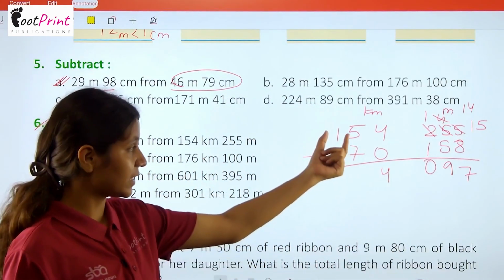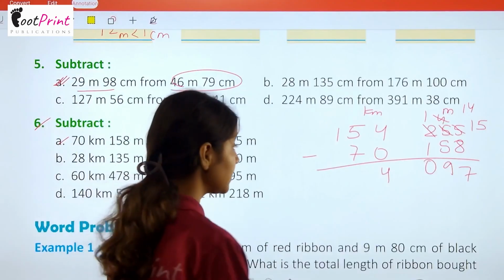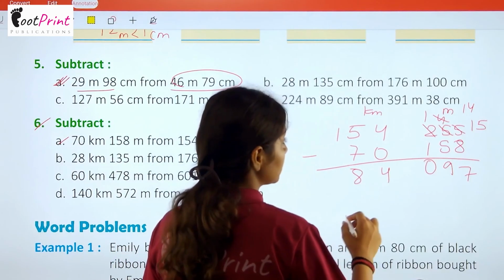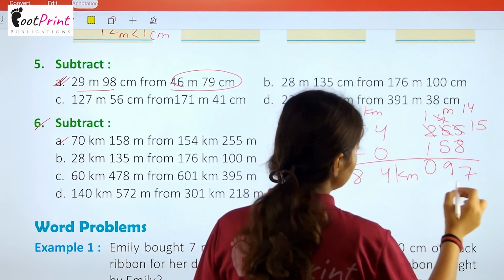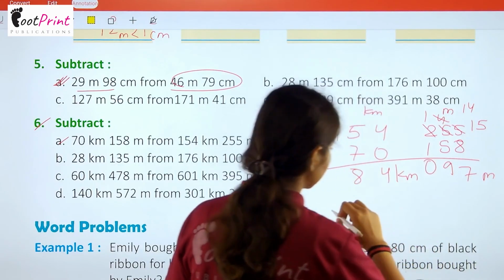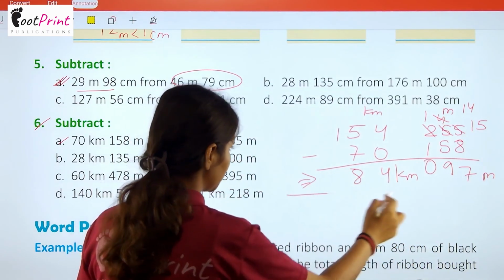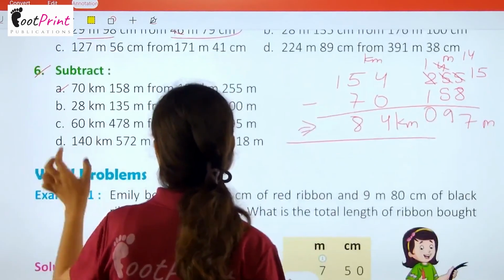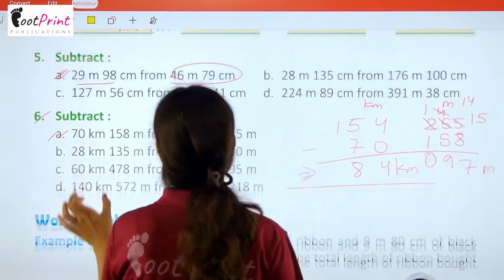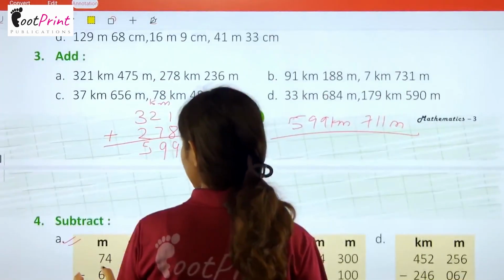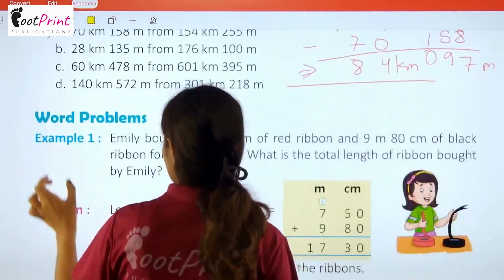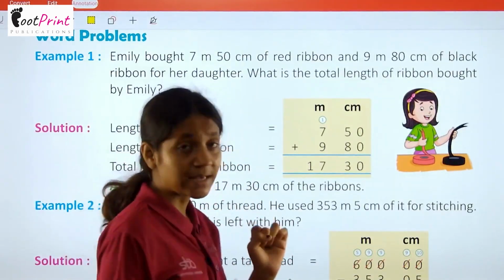So we will make it 15. 15 minus 7 is 8. So it will be 84 kilometer and 97 meter. This is the answer after subtraction. That means it is a difference of these two values. This is how you will do the rest of the part of each and every question of this exercise by yourself with the help of explanation.